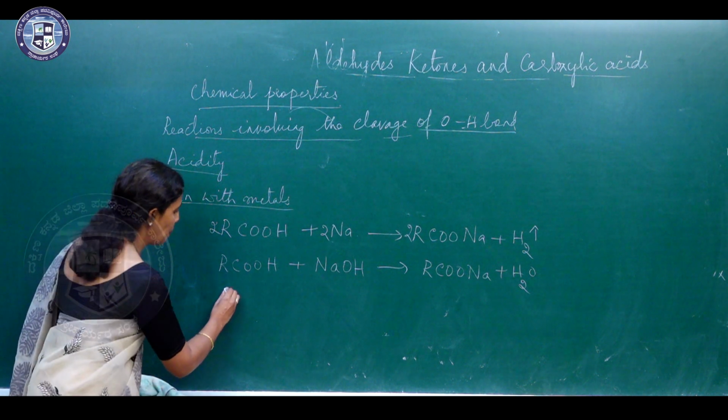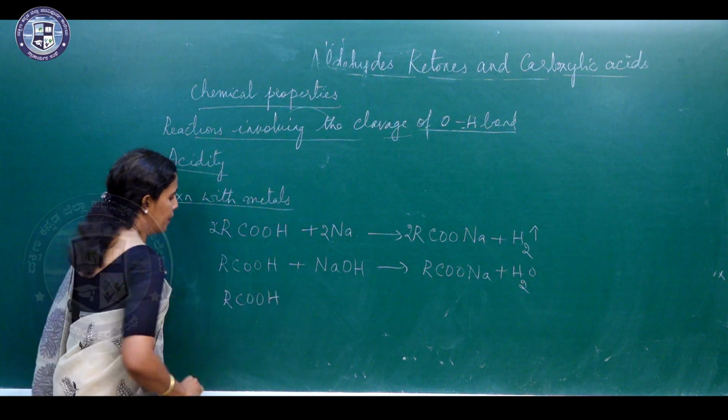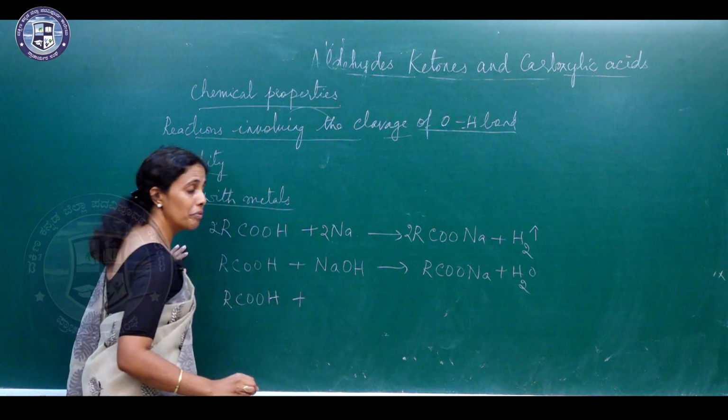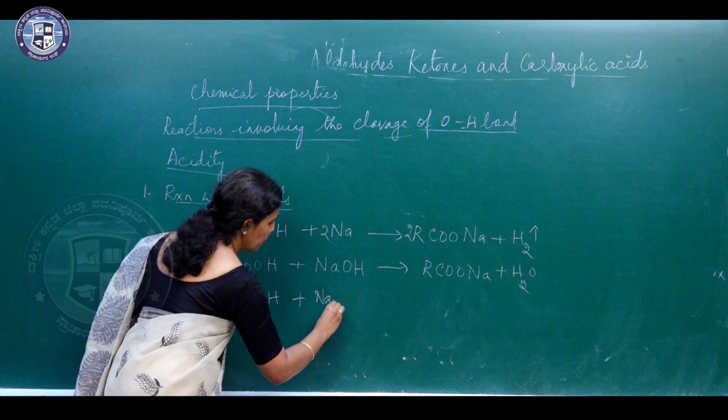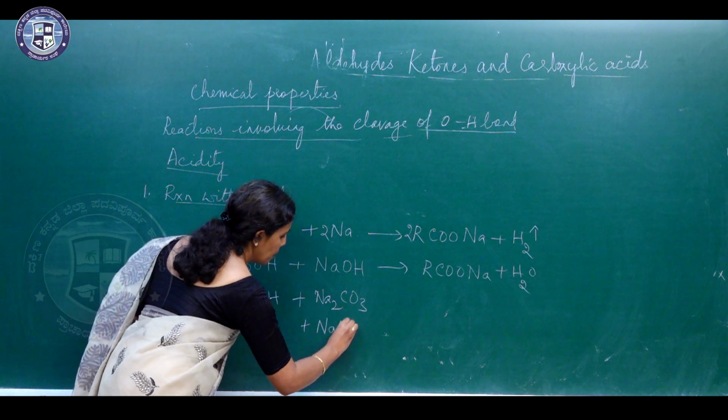Another reaction of carboxylic acid is with weak bases like sodium carbonate and sodium bicarbonate.